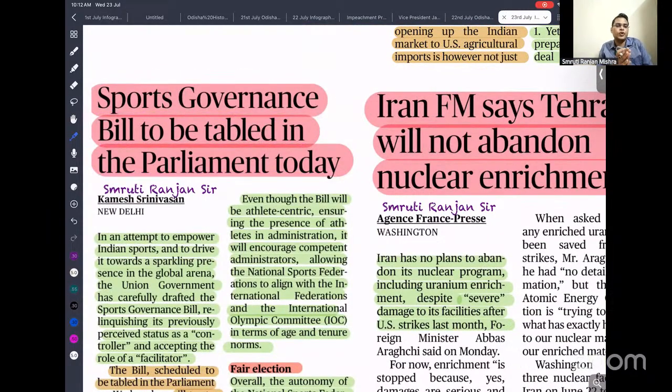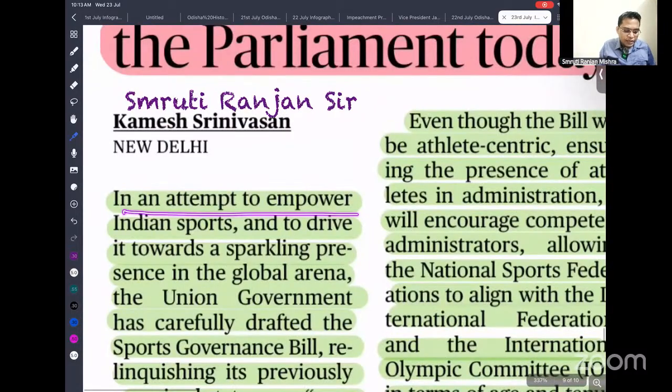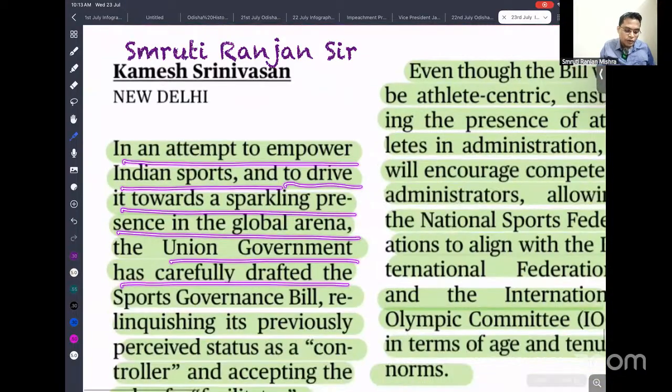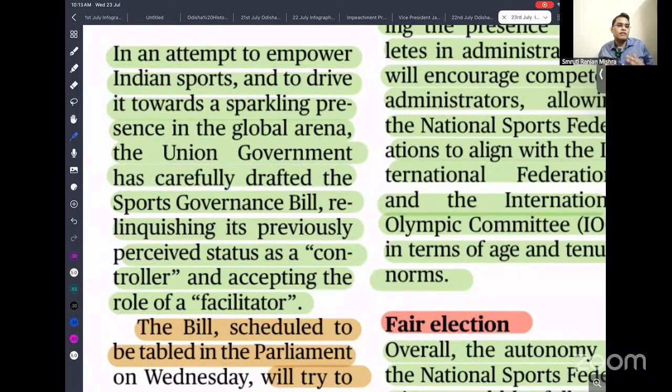So that is what is going to streamline our entire sport by giving more clarity. It is trying to establish a tribunal also. In an attempt to empower Indian sports and to drive towards a sparkling presence in the global arena, even the government has carefully drafted the sports governance bill, relinquishing its previous status as a controller and accepting the role of a facilitator. So earlier, government used to control everything, but now government is emerging as a facilitator.